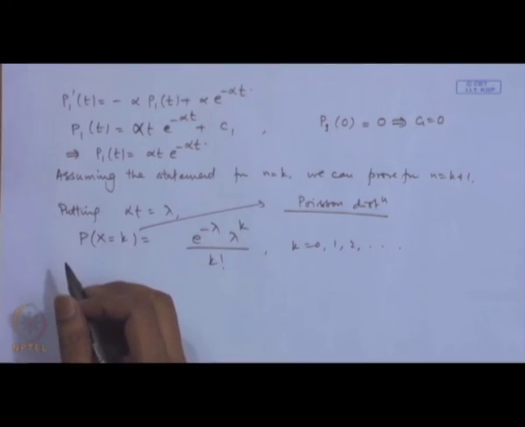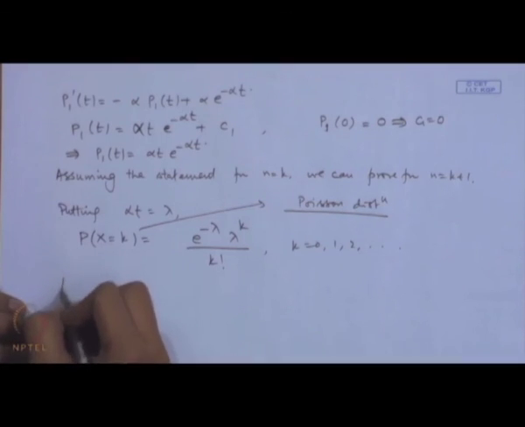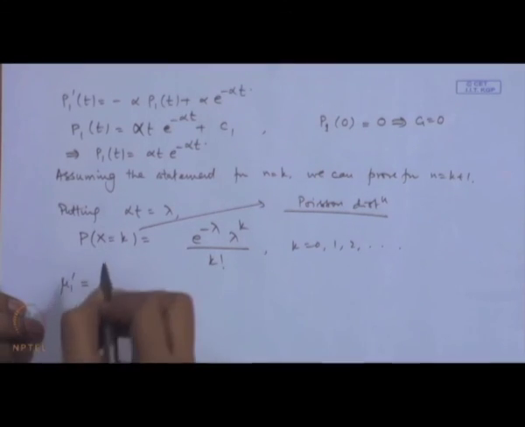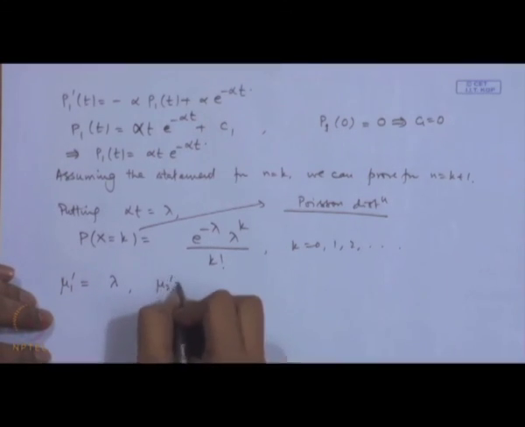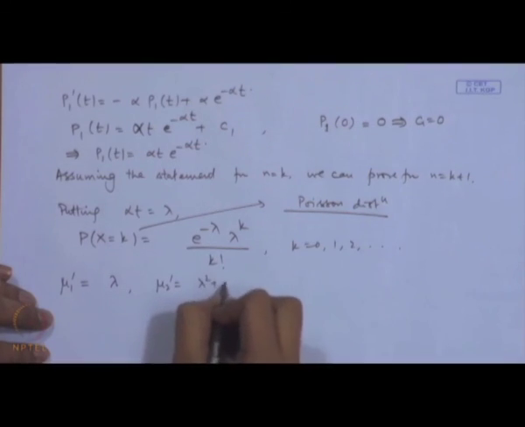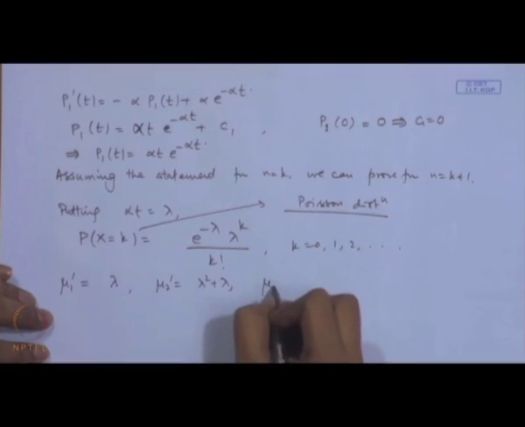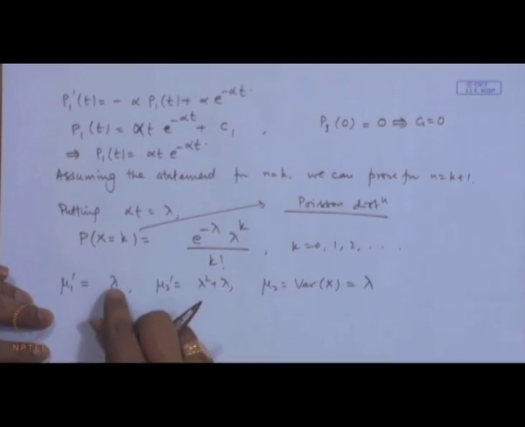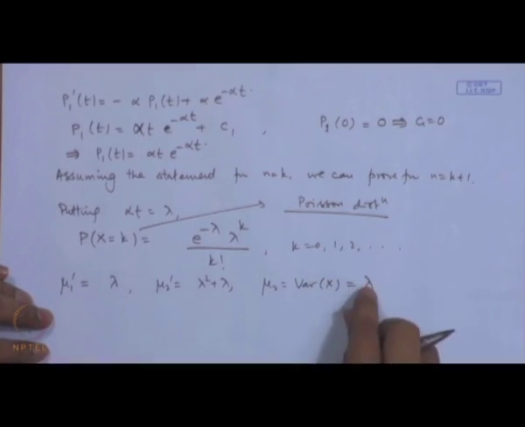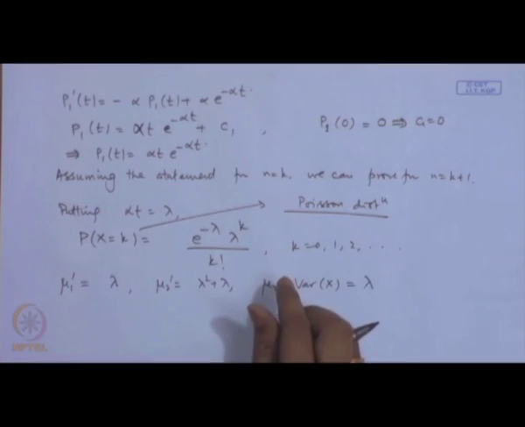Now, we just give the expressions for the mean, variance, etc. The mean of a Poisson process is equal to the parameter lambda here. Mu 2 prime is equal to lambda square plus lambda, and therefore, mu 2, that is the variance, is again lambda. So, in a Poisson distribution, mean and variance are same.